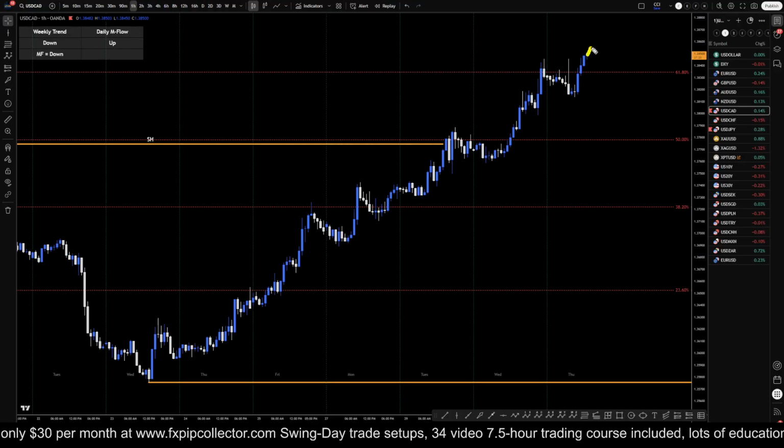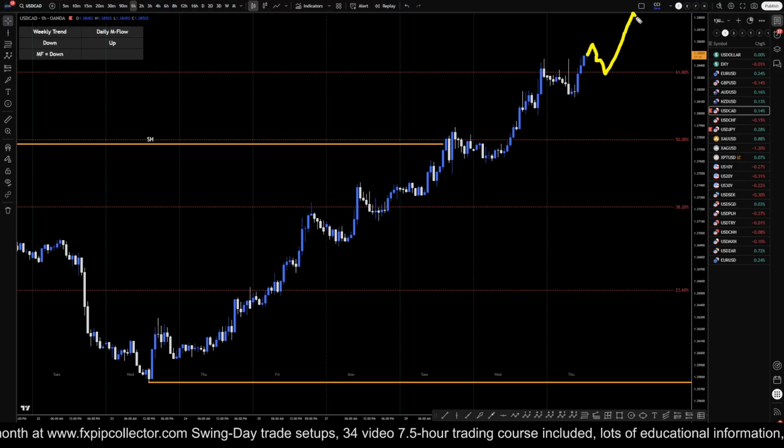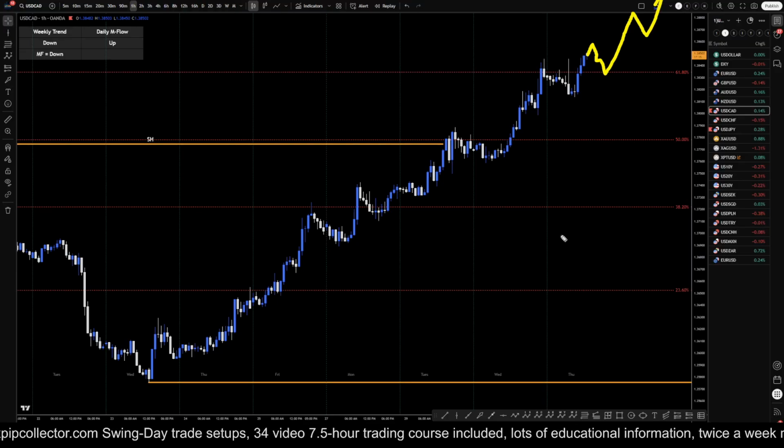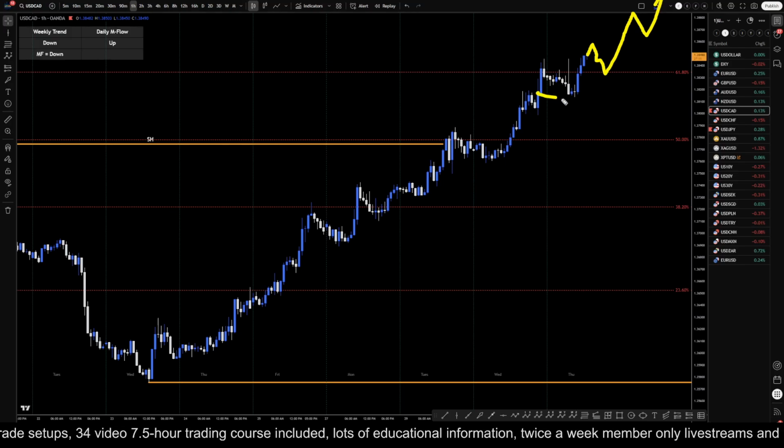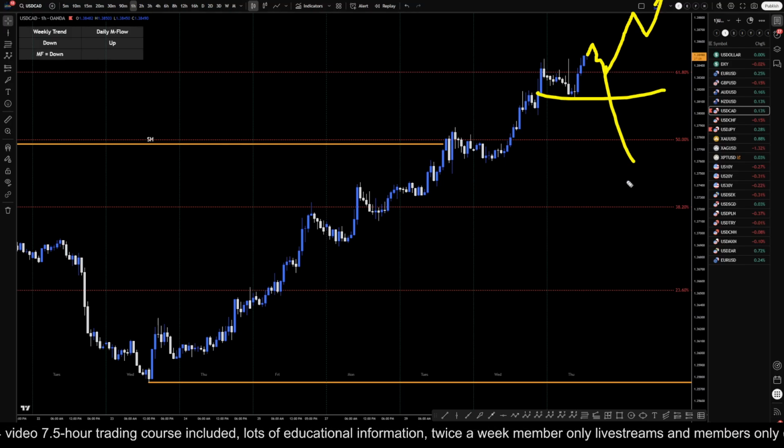So what should we be doing? We should be going long. We should be looking for longs. This thing could continue to make higher highs, higher lows. So definitely recommending longs until we get a break of structure down at a Fibonacci level, which obviously we do not have yet.